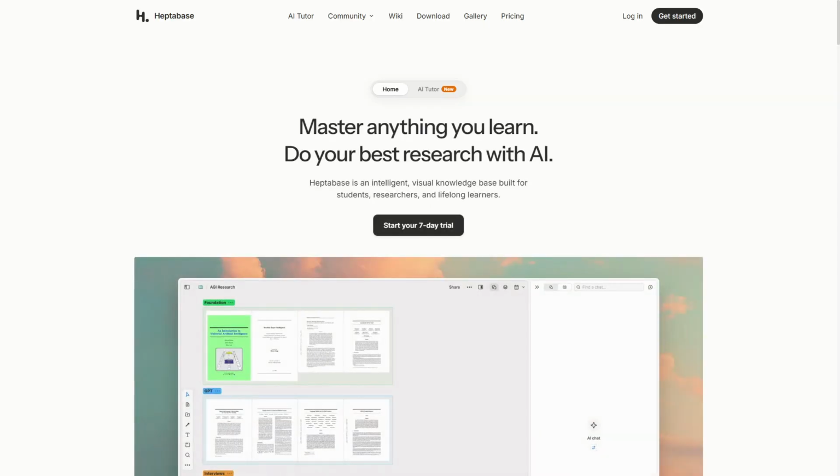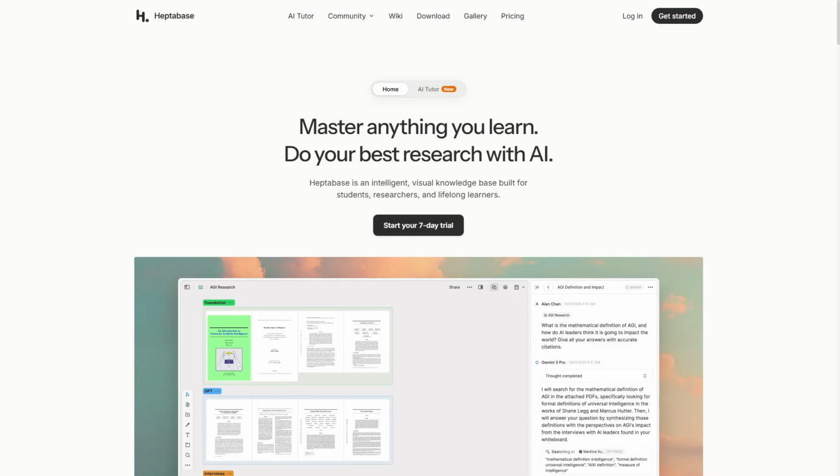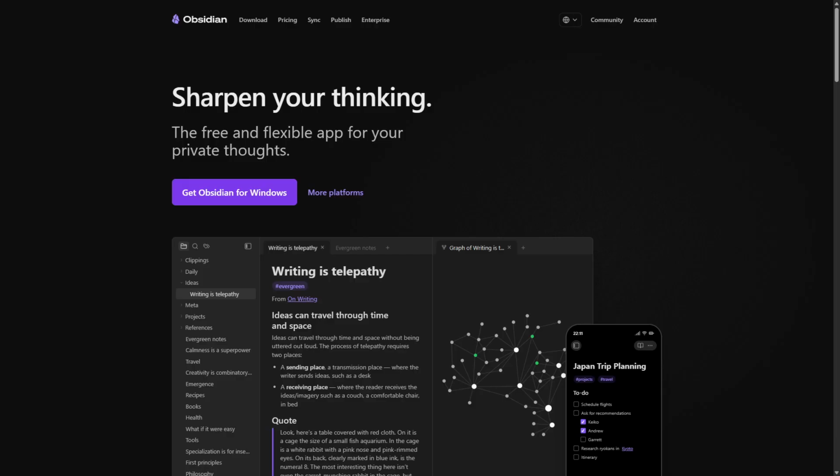Choose Heptabase if you prioritize visual thinking, brainstorming, and project planning with a flexible, intuitive canvas for organizing ideas spatially. Opt for Obsidian if you need a powerful, markdown-driven knowledge base with extensive customization and offline access. It's best for users who want full control over their notes and prefer text-centric workflows with strong linking capabilities. Both apps excel when matched to your style.